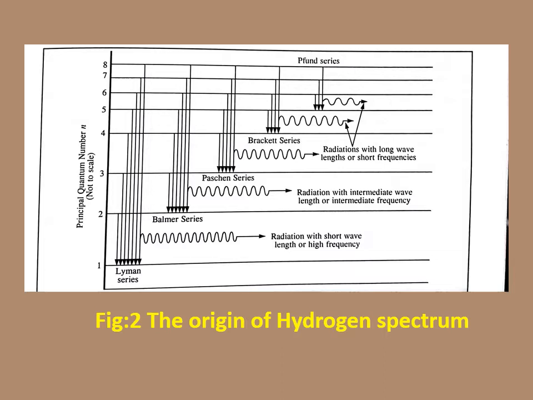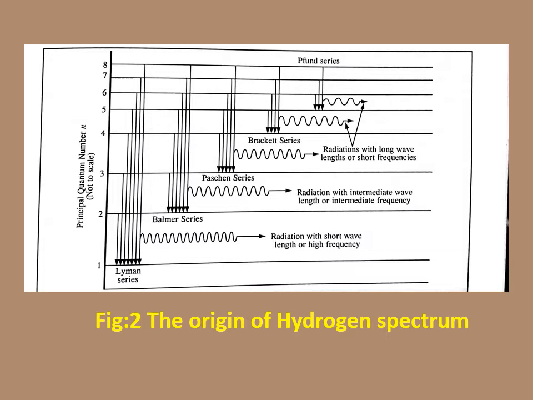It gives the Lyman series. For the lower energy level n1 equal to 1 and n2 equal to 2, 3, 4, etc., the lines obtained from that electronic transition are called the Lyman series.